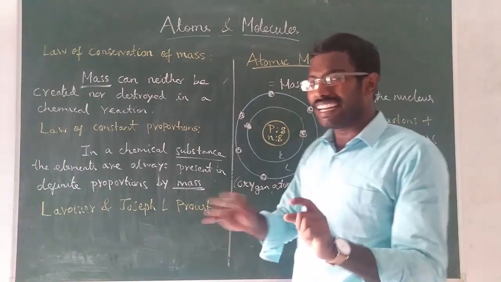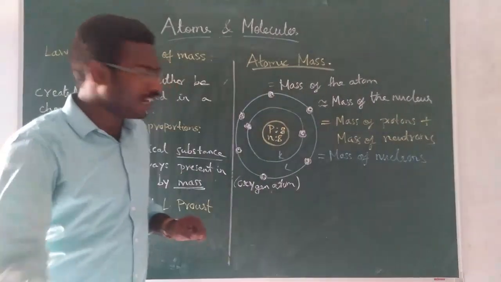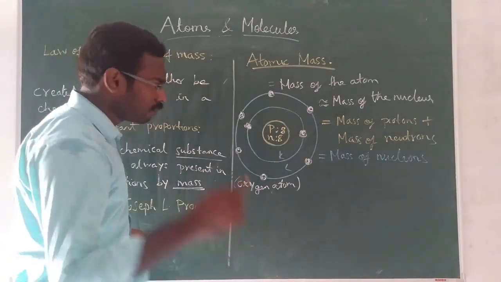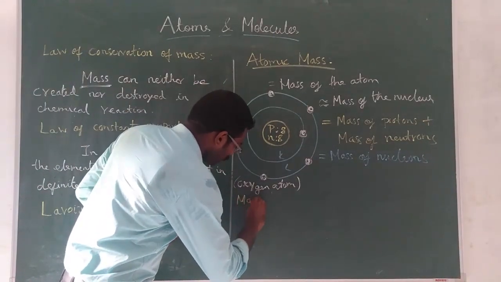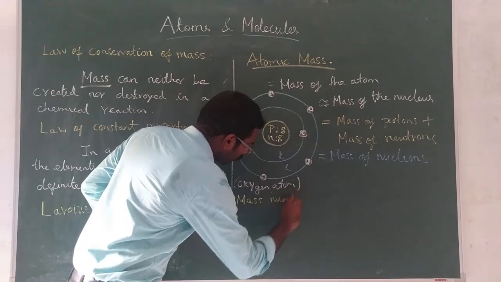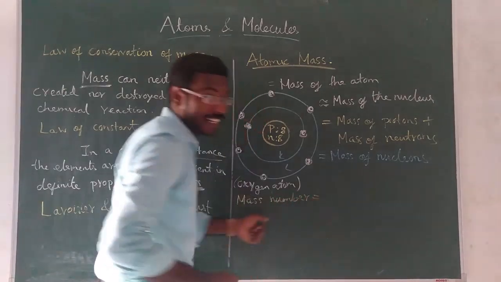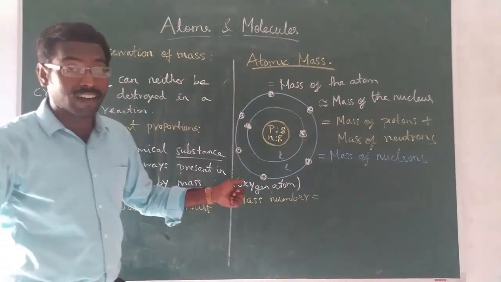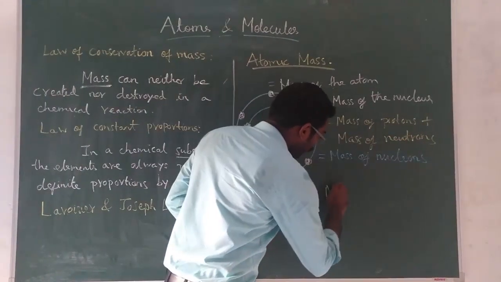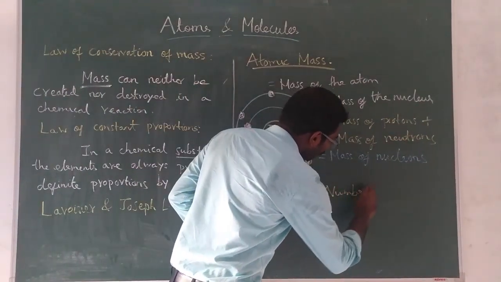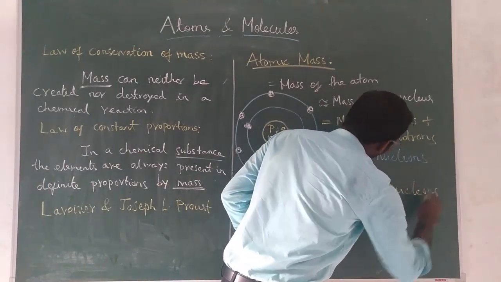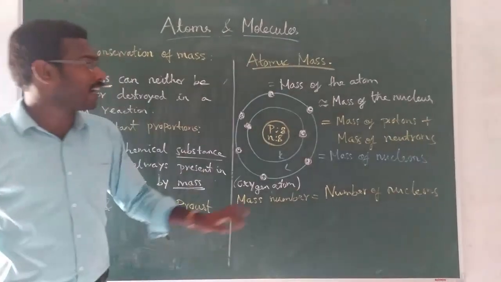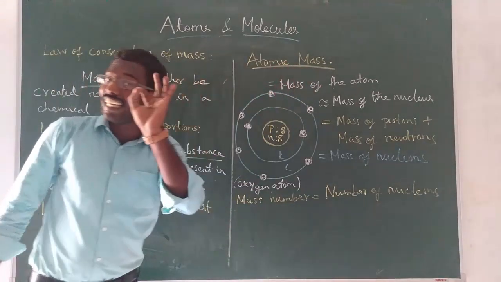So I am going to relate both. You will understand. Mass number is equal to the number of nucleons. I am going to relate this mass number and the atomic mass, but there is a difference.